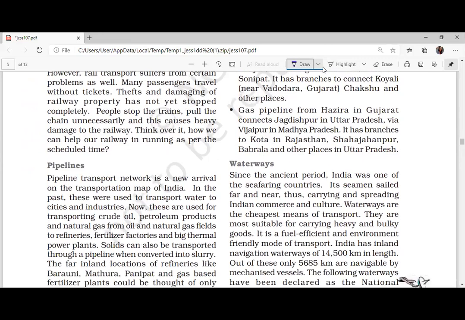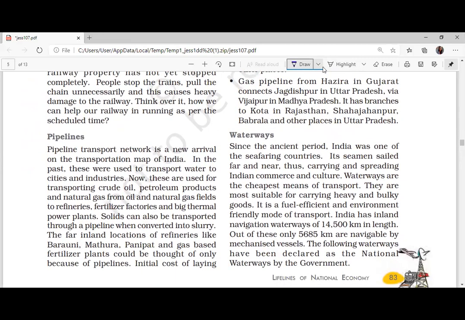Okay, next write down pipelines. Pipelines are used for transporting oil, petroleum products, natural gas. Because of these pipelines, you get a lot of other industry. In fact, the petroleum industry is known as the nodal industry. What do you mean by the nodal industry? They help other industries like fertilizer industries, chemical industries, thermal industries. So wherever the pipelines are going, you will have a lot of other industries also coming.